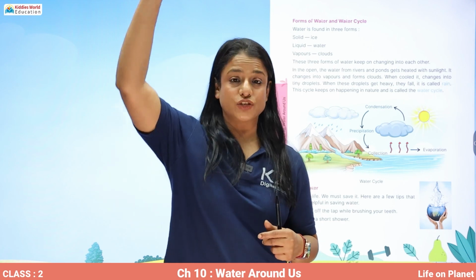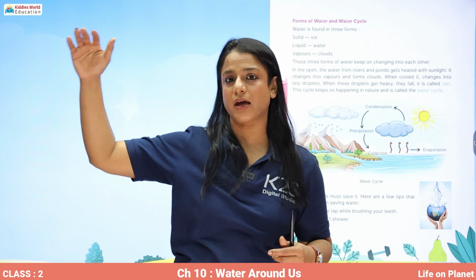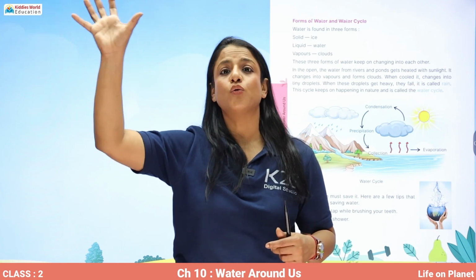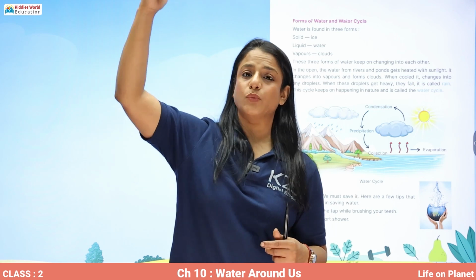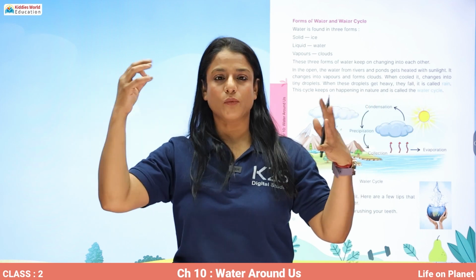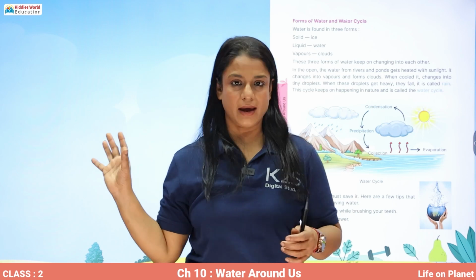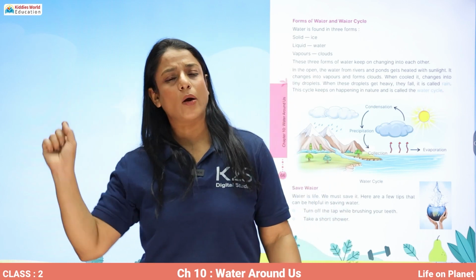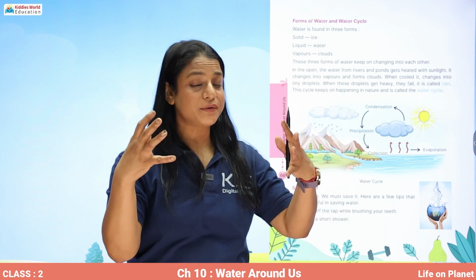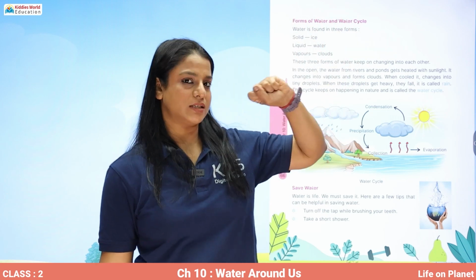And when the water vapors reach the atmosphere, the air above is very cool, and when the water vapors hit the cool air, then what happens? They start becoming water droplets again, and these small water droplets join together, and when they join together, they actually form clouds.